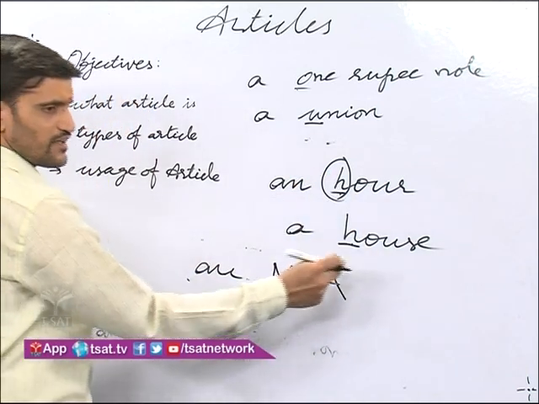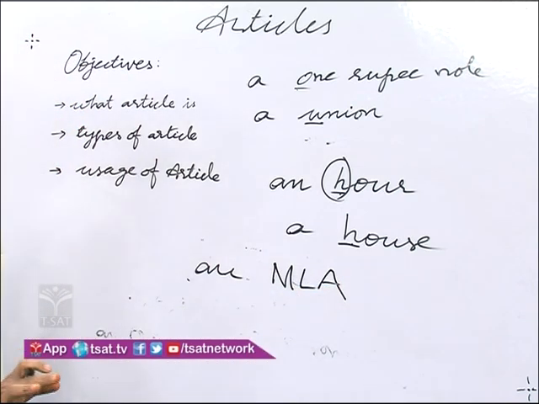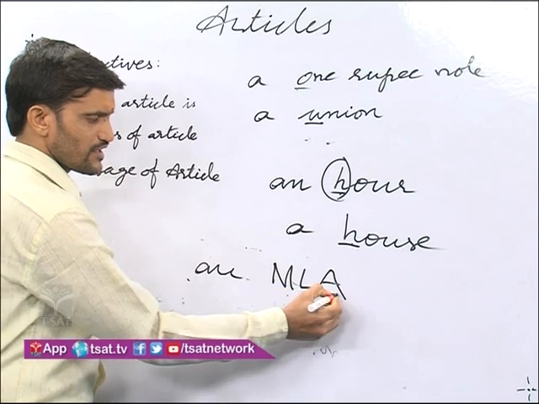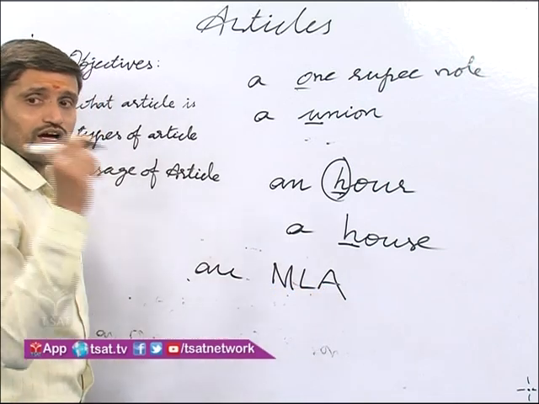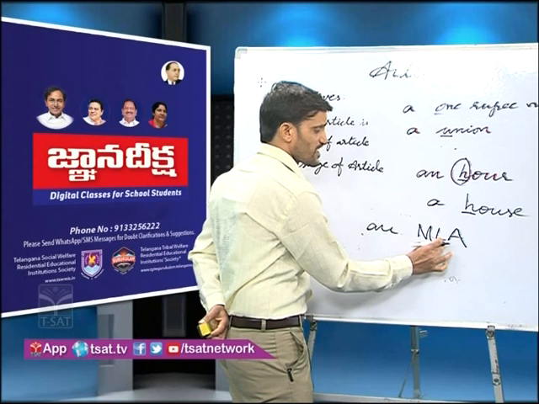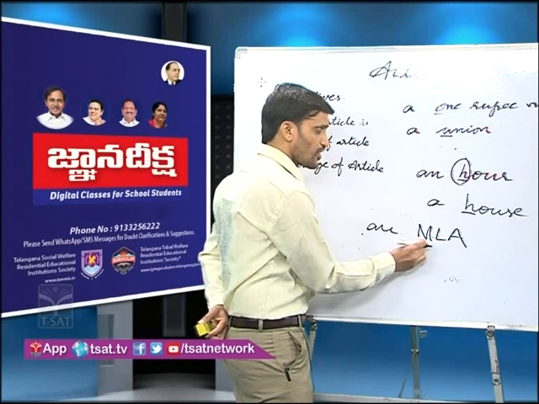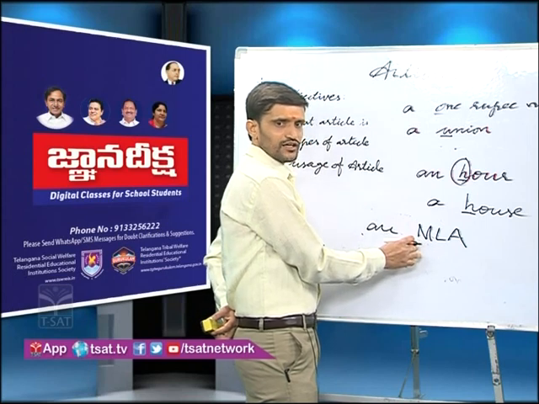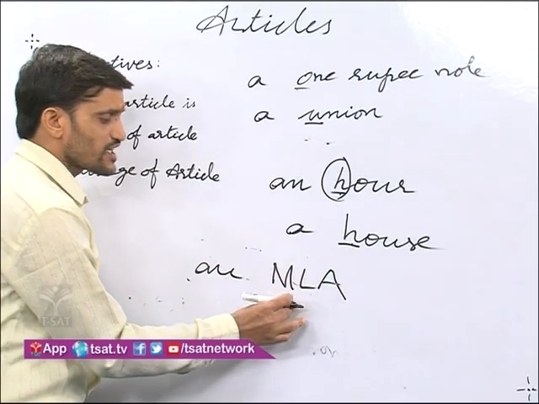So here for example we should take M, L, A, not "mla", it is pronounced individually. So M, L, A. This abbreviation begins with M, so it is pronounced with a vowel sound, understand. It is pronounced individually.